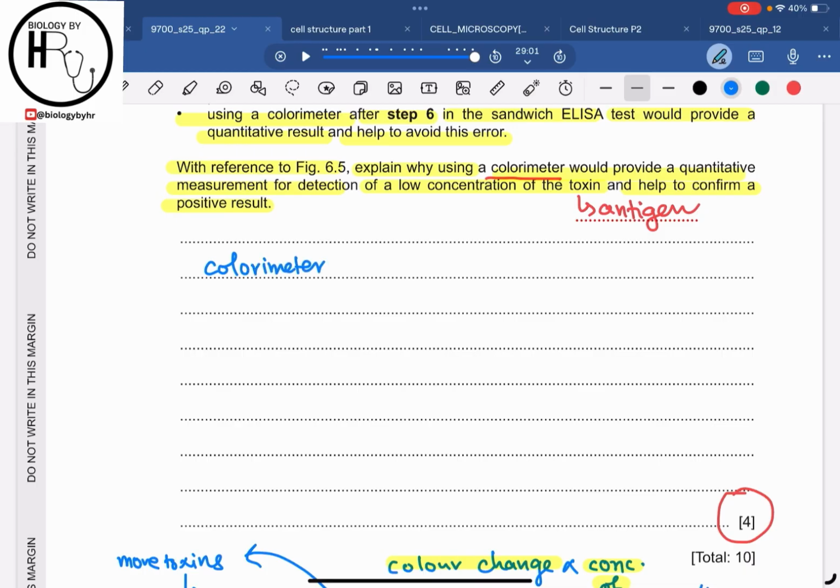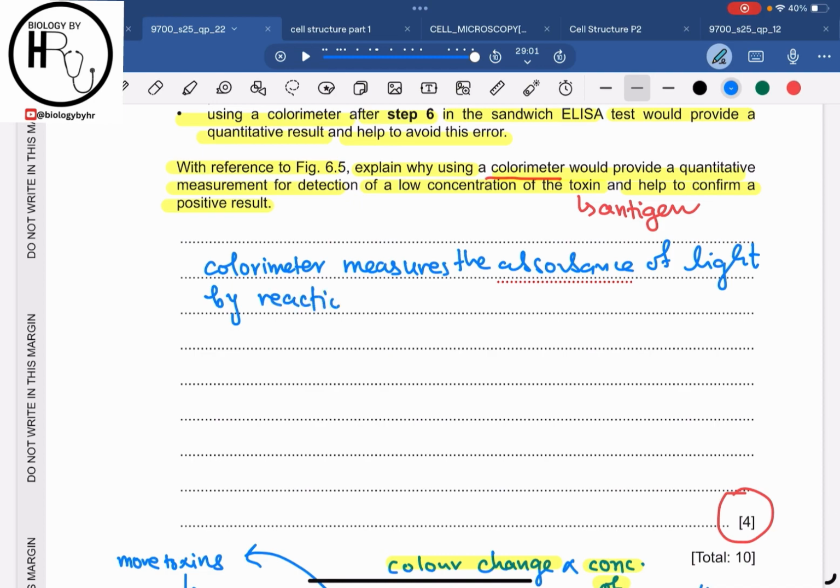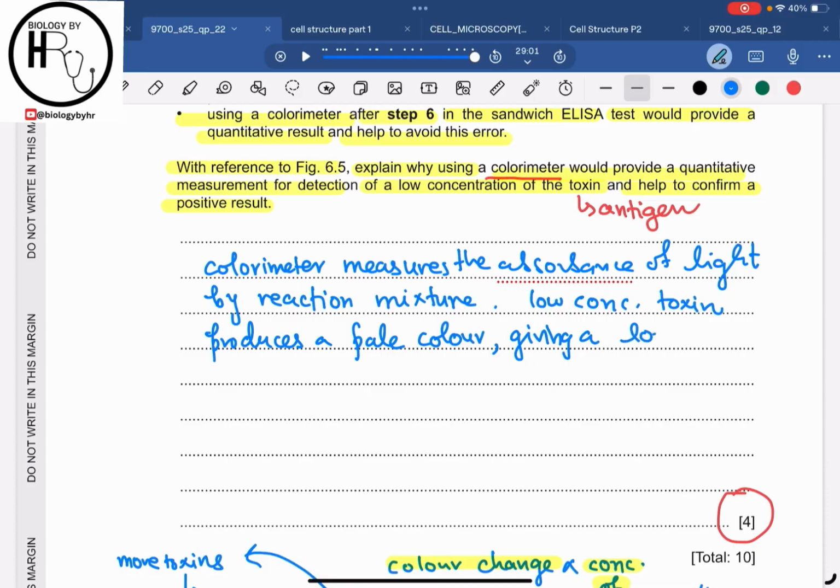The colorimeter measures the absorbance of light by the reaction mixture, and we know that a low concentration of the toxin produces a pale color, giving a low absorbance reading. At least it is giving a low absorbance reading.